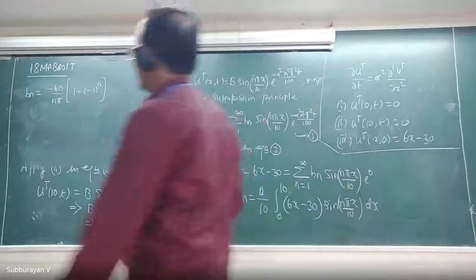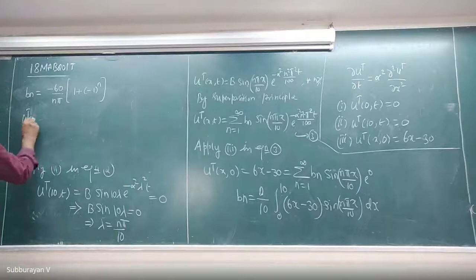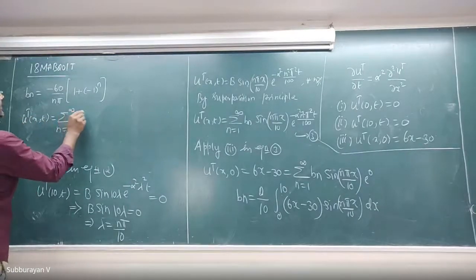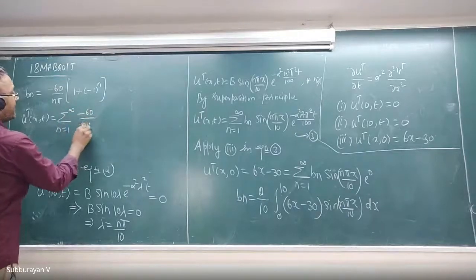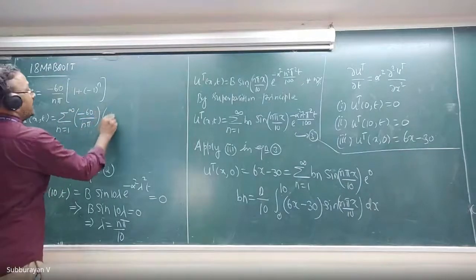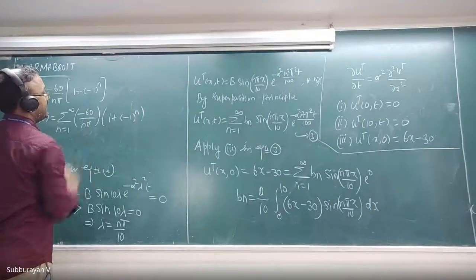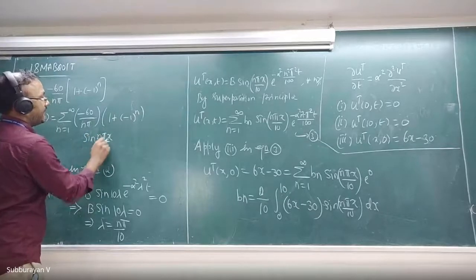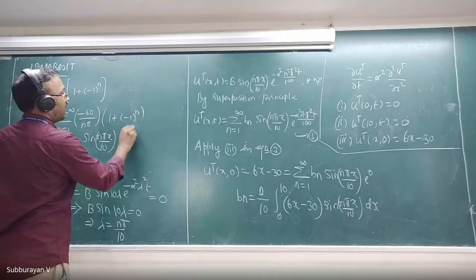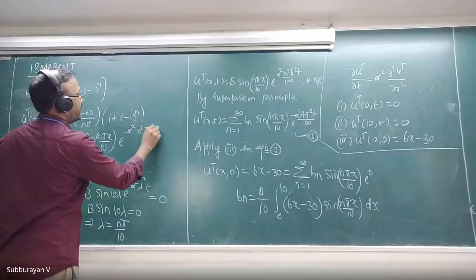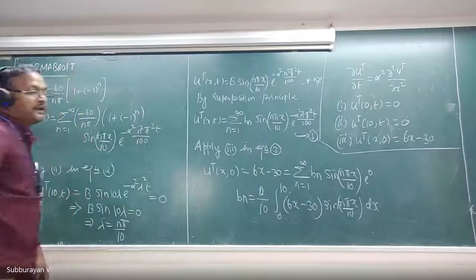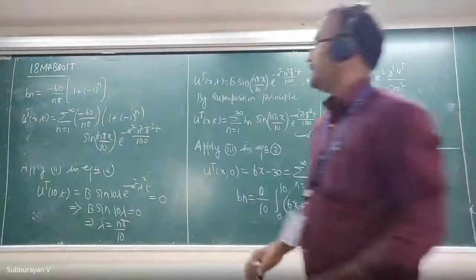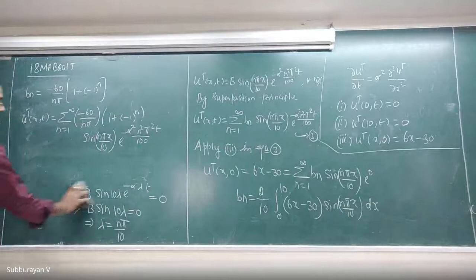Therefore, our ut of x comma t is equal to summation n equal to 1 to infinity minus 60 divided by n pi into 1 plus of minus 1 whole raised to n into sine n pi x divided by 10 into e raised to minus alpha square n square pi square t divided by 100. This is ut of x comma t.